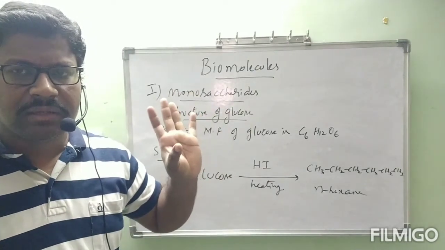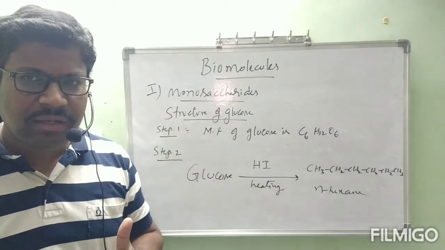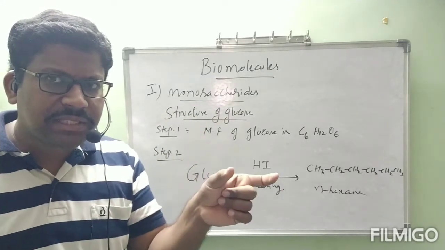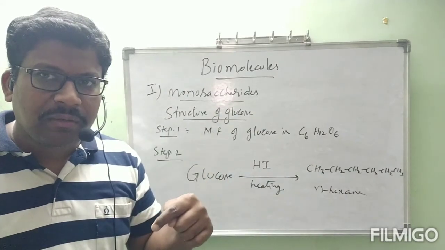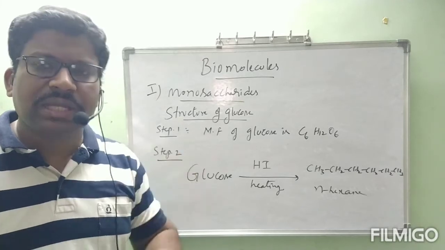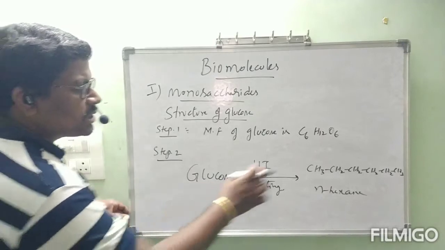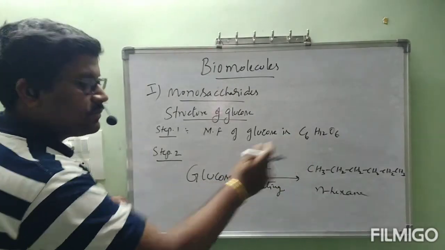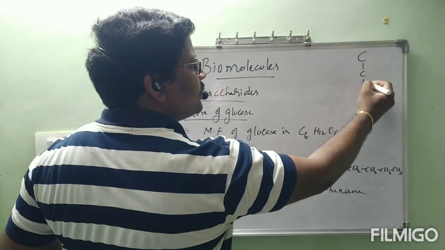No branches are there in n-hexane. Then the compound obtained from glucose, glucose also must not contain branches. In glucose we have 6 carbons, and those 6 carbons will be in a straight chain only.